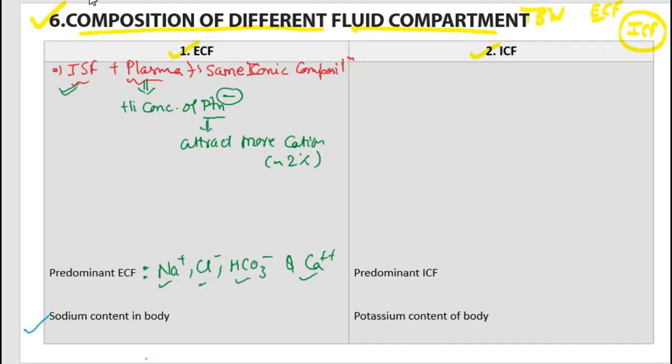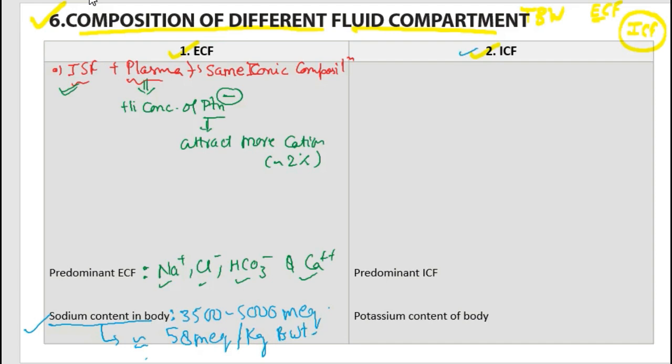Now we are going to see the sodium content in our body. It is approximately 3500 to 5000 milliequivalents, or millimoles, which is approximately 58 milliequivalents per kg body weight.